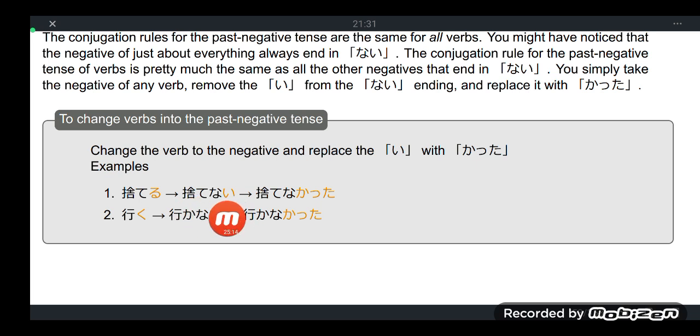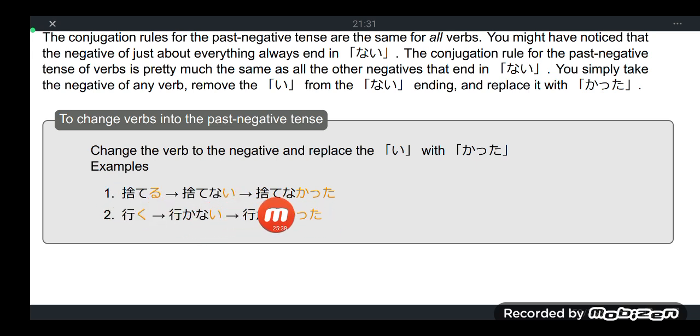What will you do on that nai? On that nai, you drop the i and simply replace it with katta. Just like here. Suteru, transform the suteru into its nai form or negative form. Suteru becomes sutenai. In that nai form, on the rightmost part, remove that i and replace it with katta.